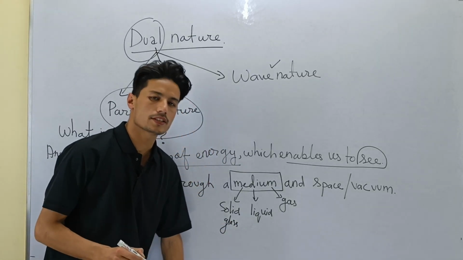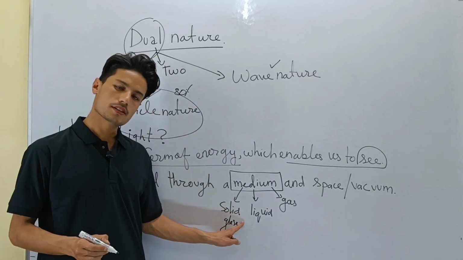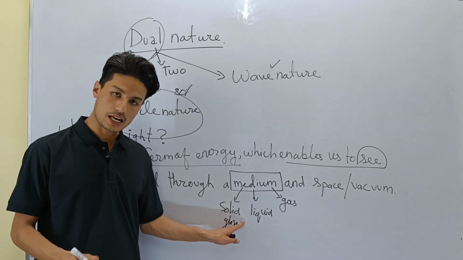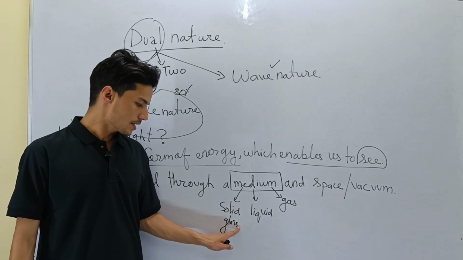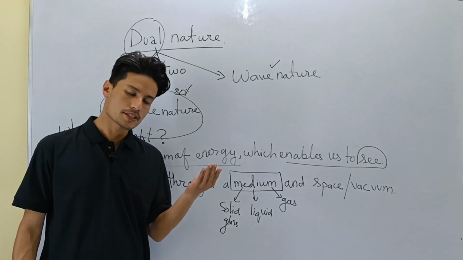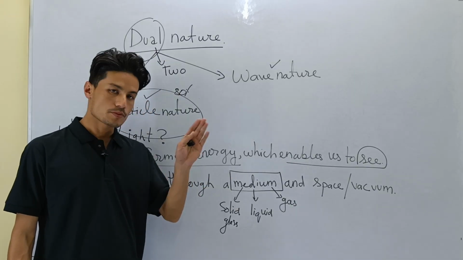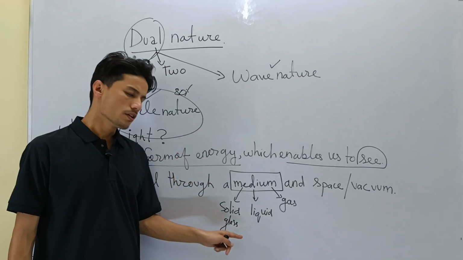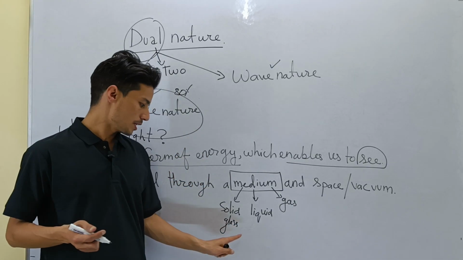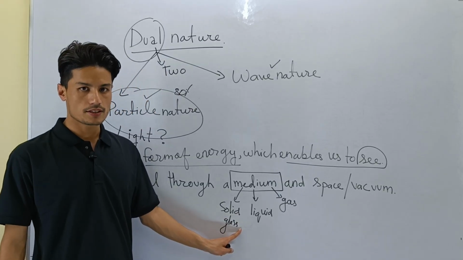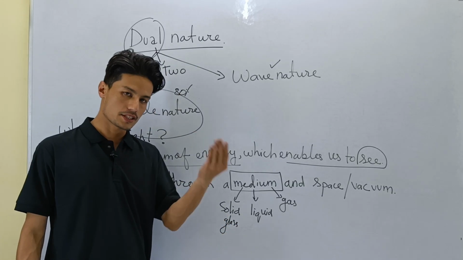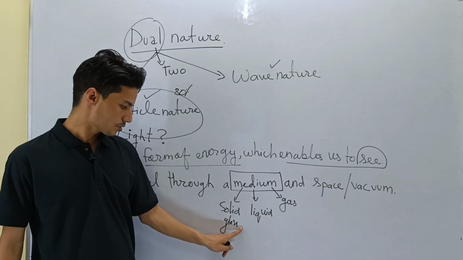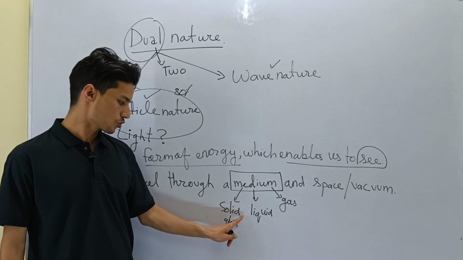Is glass not a solid? Yes, so glass is a solid and light can pass through glass. That means light can pass through solid. Okay, besides glass, a transparent plastic also. Plastic is a solid. Vehicle headlights are made up of transparent plastic these days. In the olden days they were made of glass, but now they have been replaced with plastic. So glass is solid, light can pass through solid.